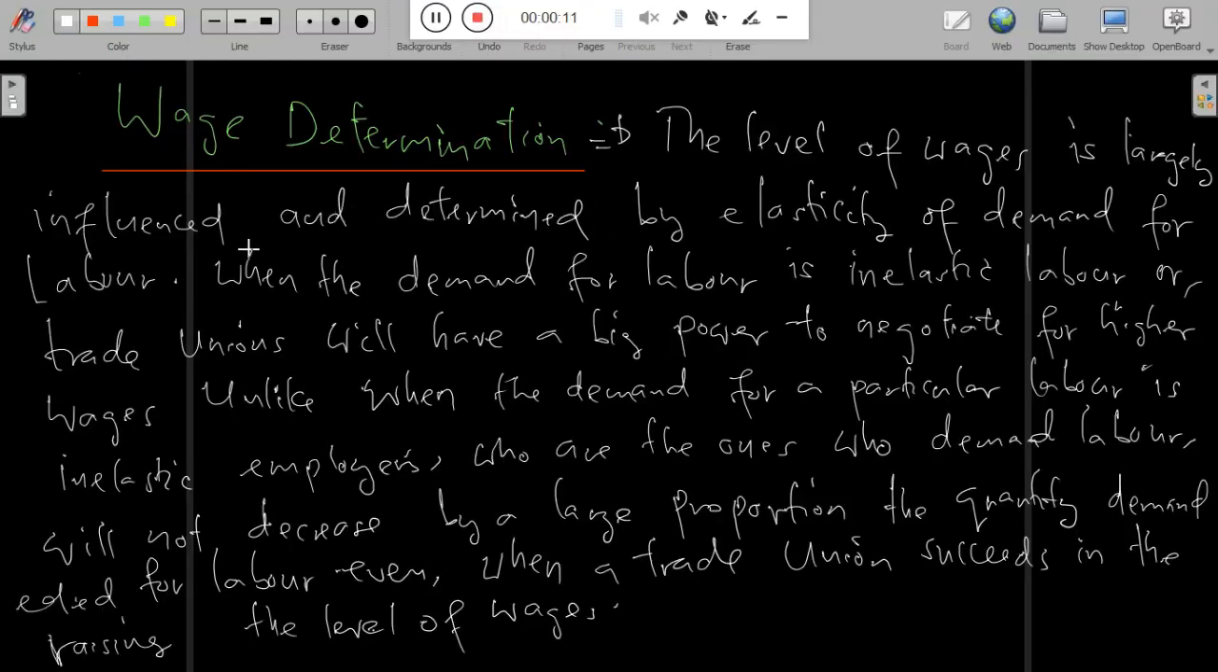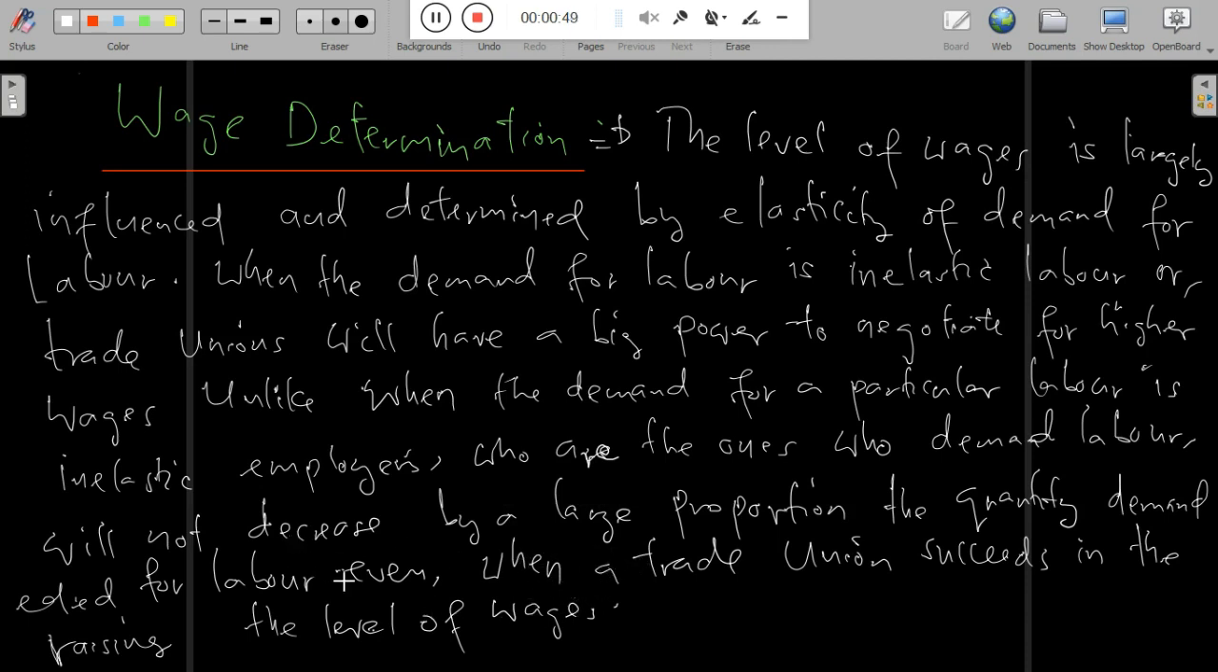The wage determination. Under this concept, the level of wage is largely influenced by the elasticity of demand for labor. The level of wage is what is paid for the laborers, the rate amount paid. So the level of wage is largely determined by the elasticity of demand for labor. When the demand for labor is inelastic, labor or trade unions will have big power to negotiate for higher wages.